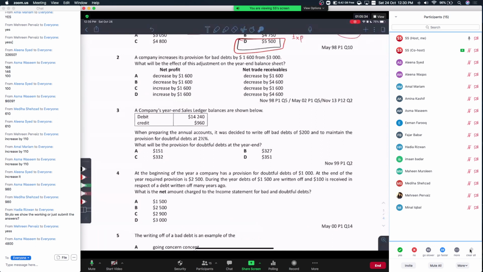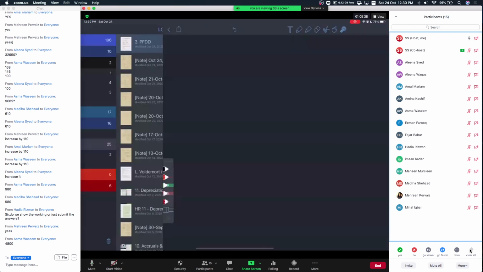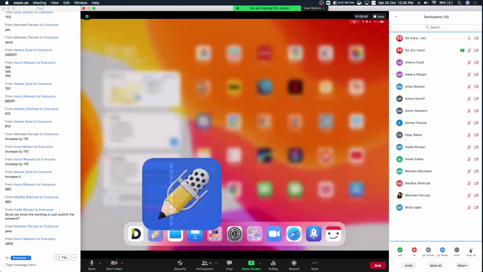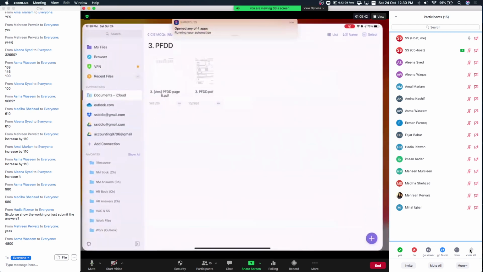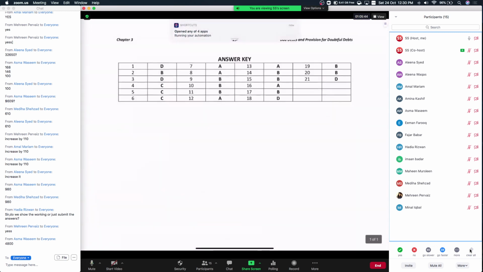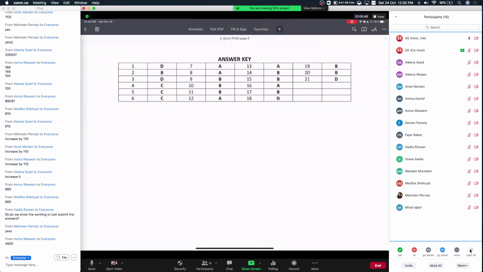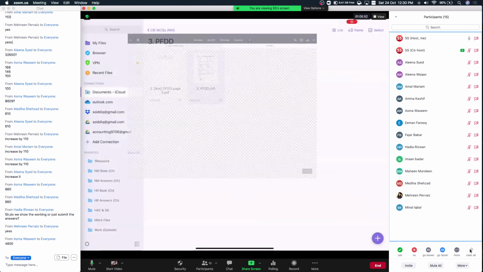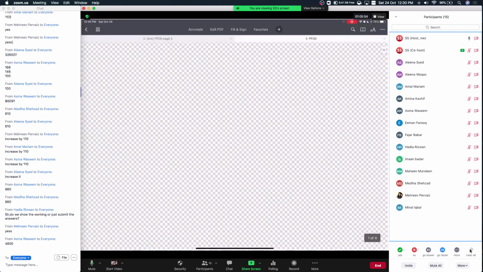Anyone? If you don't have any issues with the second question, let me show you the answers alongside. That's the answer. I'll give you 2 minutes. But before that, how many of us have already attempted the questions? How many of us have already attempted this MCQ set?